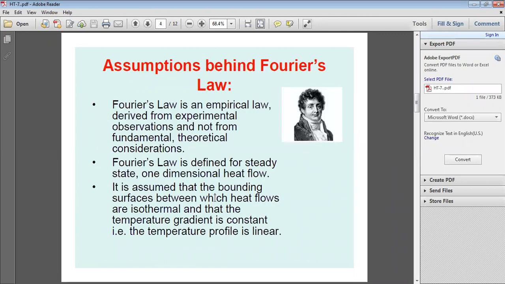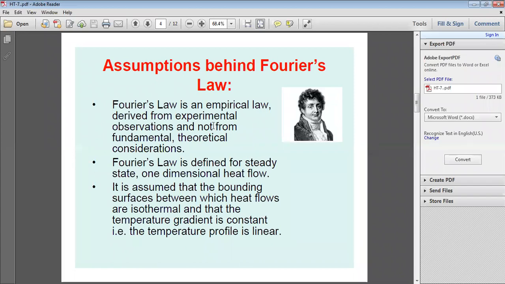So Fourier's law of heat conduction has some assumptions. Fourier is the person who developed this law. Fourier's law is an empirical law derived from experimental observations, by conducting a number of experiments on different materials, taking the thermal conductivity of different materials. So he arrived at the equation Q is equal to KA dT by dx, or minus KA dT by dx. That's why these are the assumptions of Fourier's law.